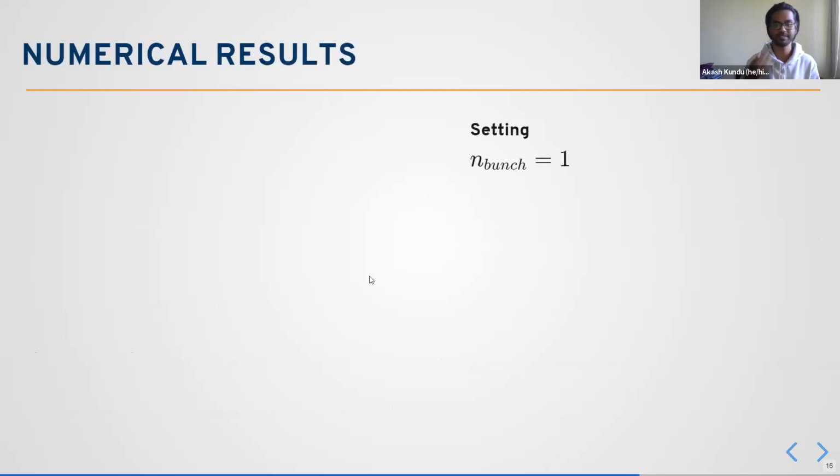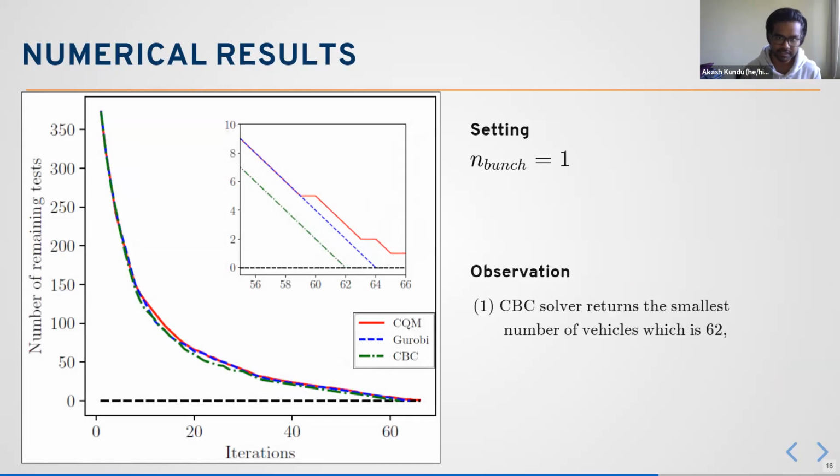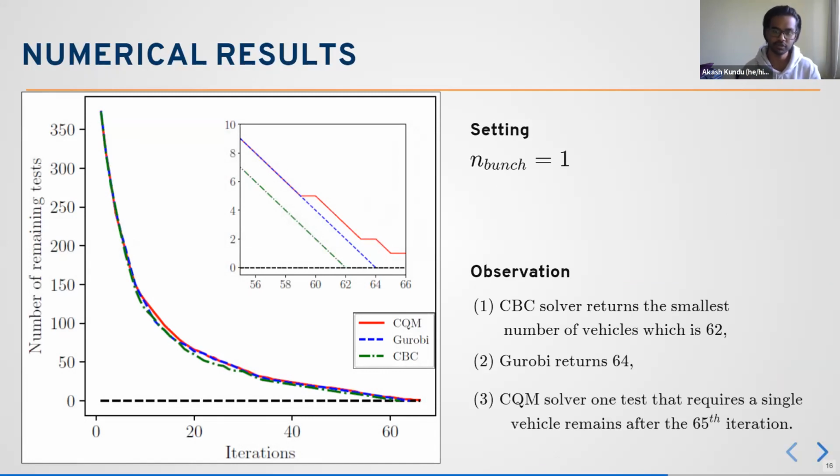So n bunch equal to 1 is basically we are configuring one car at each iteration. So we have this particular plot with the number of remaining tests per iteration. As you can see, the CBC solver, this classical solver, has the smallest number of vehicles required to solve all the tests that are available. Gurobi returns 64, so 2 more cars are required. But the sequence solver actually stops at 65.